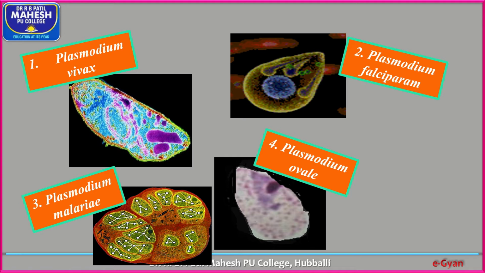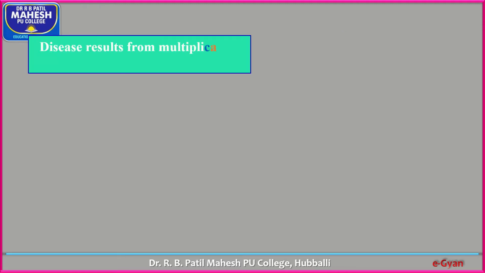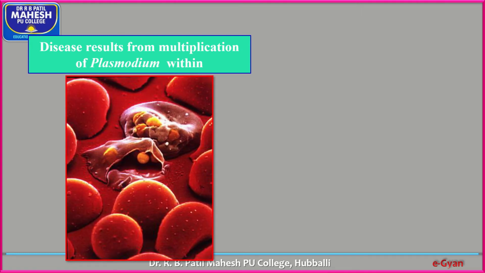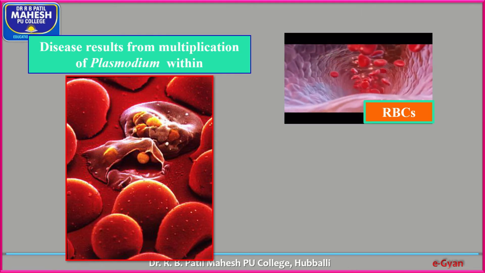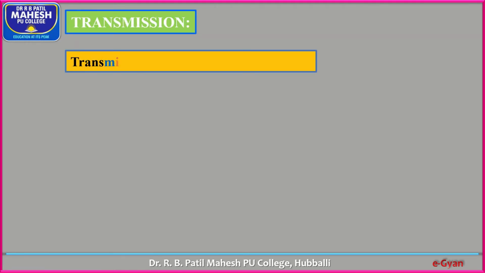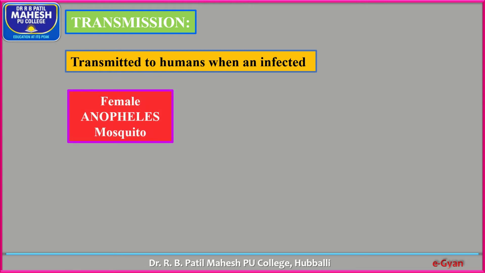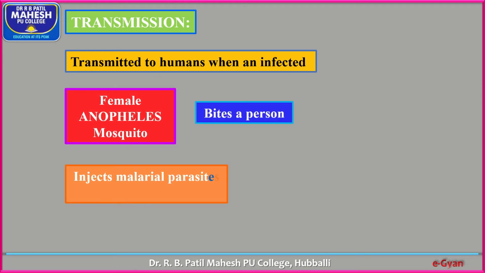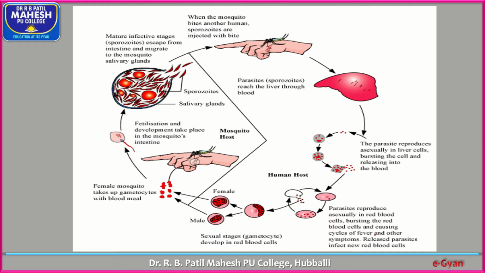Malaria has been a very serious disease of tropical and temperate regions for 1,000 years. It is caused by the toxin produced in the human body by the malarial parasites. And you remember, the disease results from multiplication of Plasmodium within the liver cells and within the RBCs. The mode of transmission: it is transmitted to humans when an infected female Anopheles mosquito bites a person and injects malarial parasites into the blood.